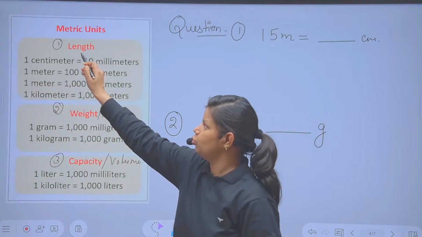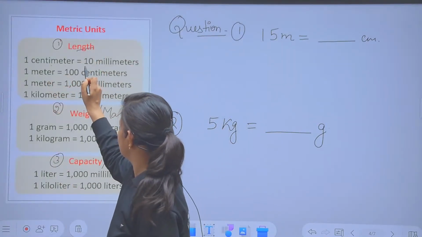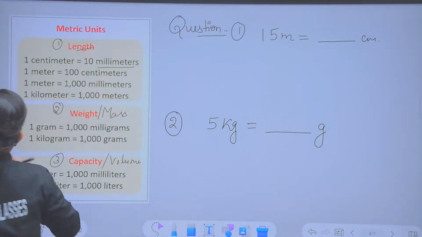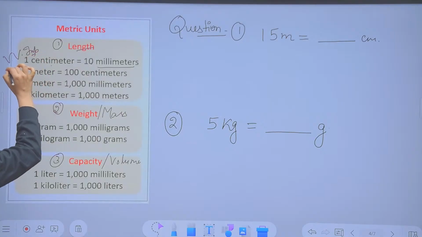First is given to measure the length. Somebody will ask you 1 centimeter equals how many millimeters, and you have to learn that. These are all the things which you have to recall. Very, very important. In your copy also you can mark these things, and you have to recall them in detail.